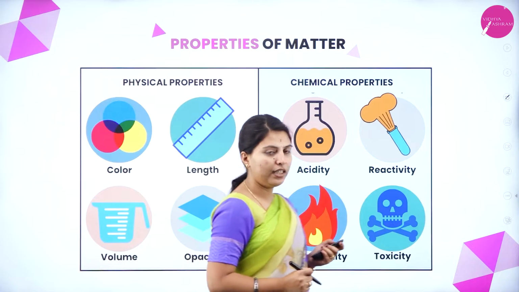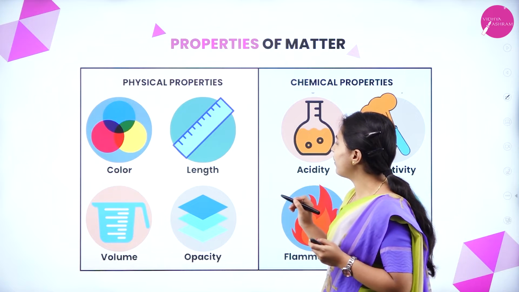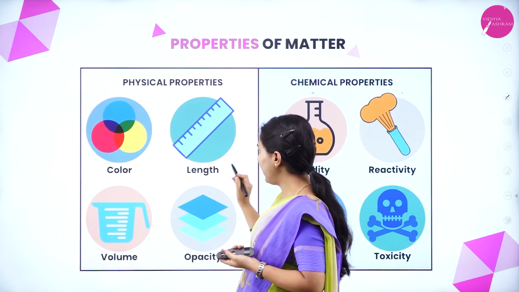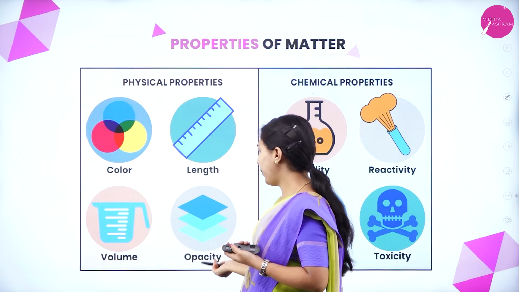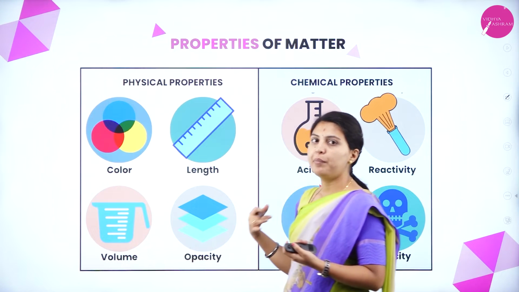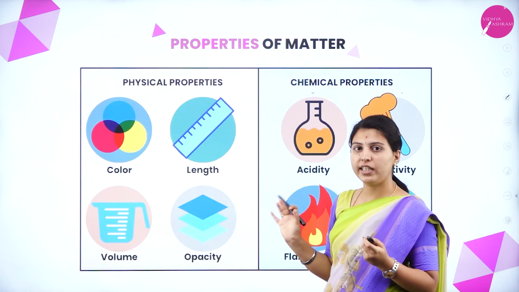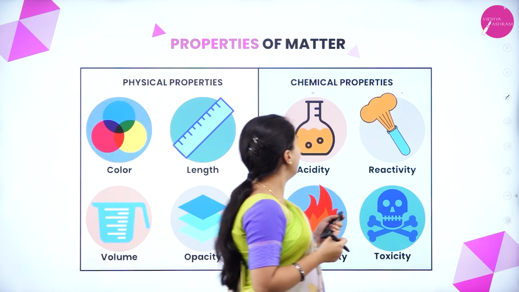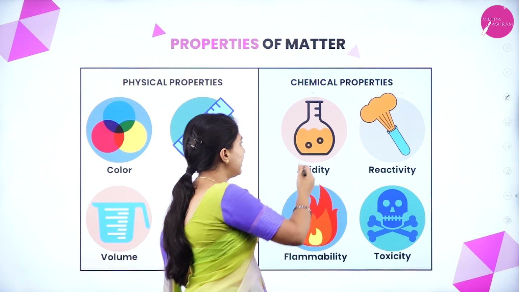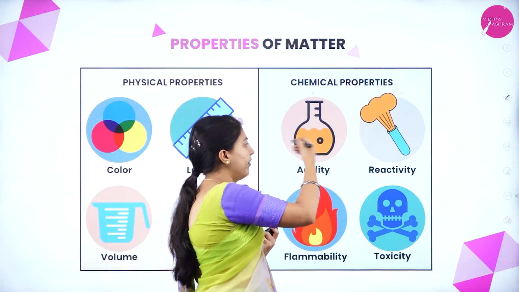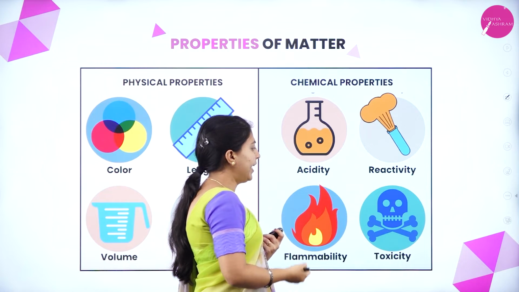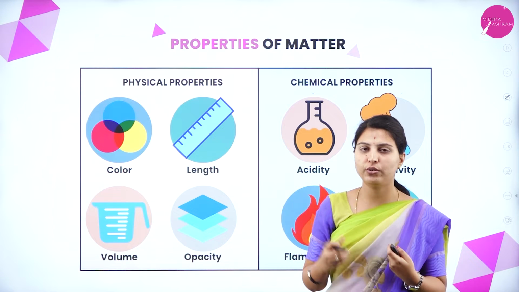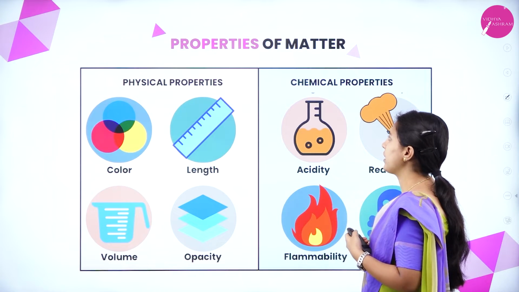See, properties of matter. If you want to observe the color, length, volume, opacity, everything can be measured or observed without changing the composition or its identity. If you want to see the chemical properties: acidity, reactivity, flammability and toxicity. Here also a chemical reaction has been done. There is a chance of getting hazardous results in doing chemical reactions also.